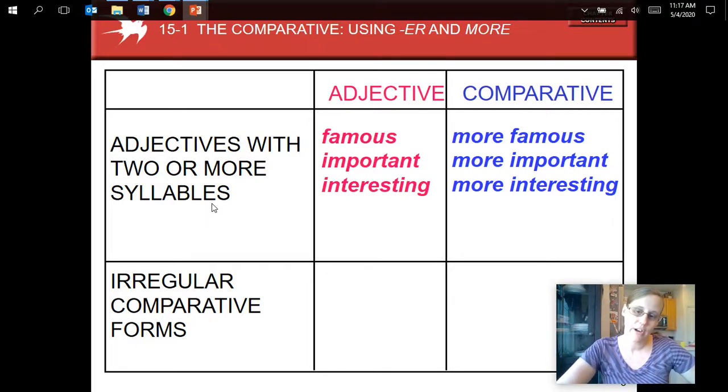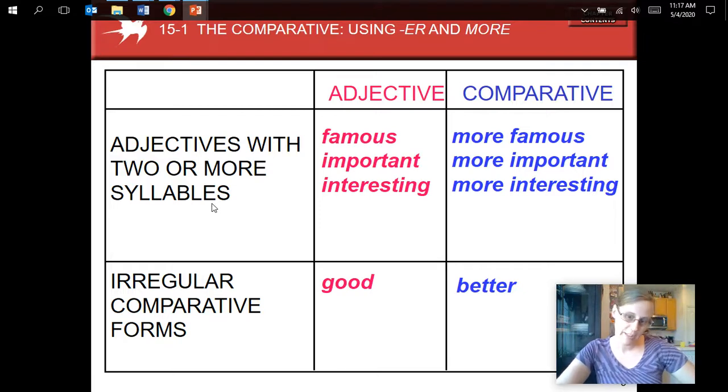In addition, there are some irregular comparative forms that probably you have heard before. For example, for good, it's better, right? For example, are tacos better than pizza? Or are pupusas better than tacos?